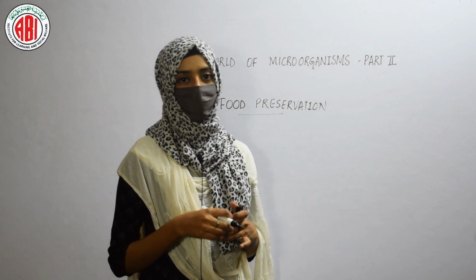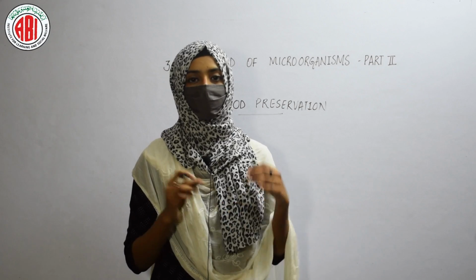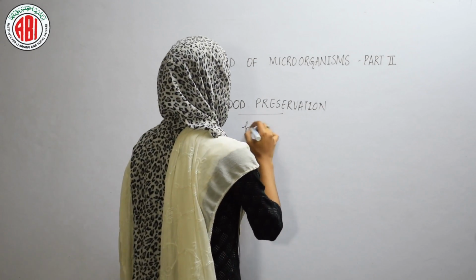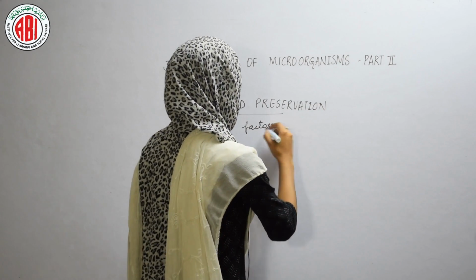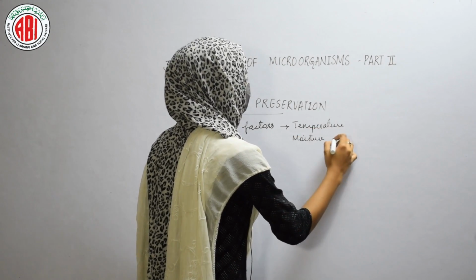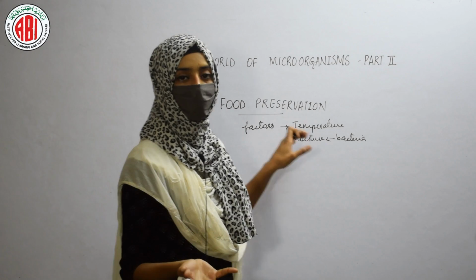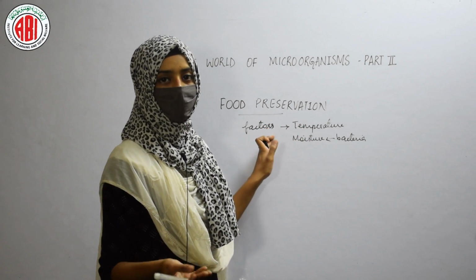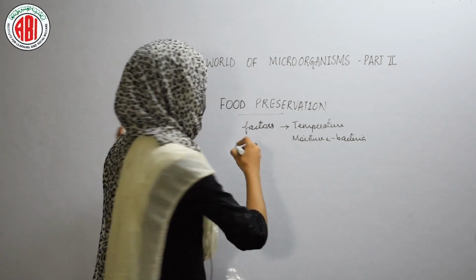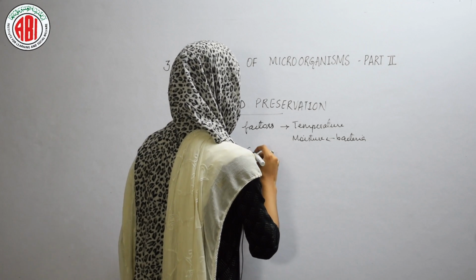So how can we prevent the spoilage of food? We need to keep the food covered, and we should keep it in dry places, because there are two main factors that affect the growth of microorganisms: temperature and moisture. Wherever moisture is present, bacteria can easily grow, and at optimum temperatures microorganisms can grow and spoil the food. So these factors need to be controlled in order to preserve the food material. How can we control the growth of the microorganisms?